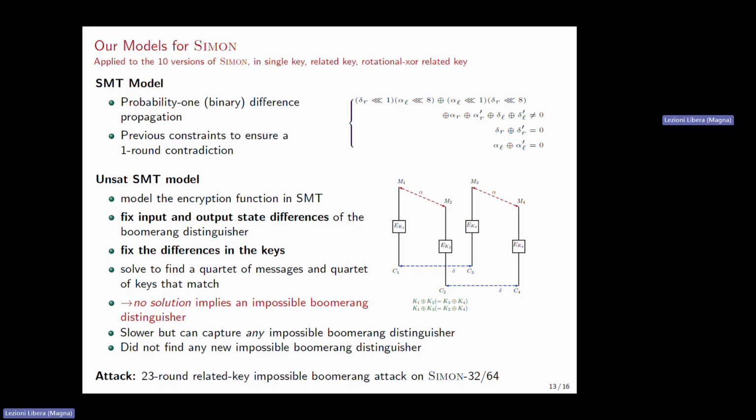So you mean in the unsat model? The unsat model, yeah. So in the unsat model, this is not propagation of difference, this is just encryption. I see. Yeah, I wanted to confirm with you. This is modeling the circuit 4 times, right? Yes, 4 times, and then you fix the difference. But I'm talking about another approach. What if we model the propagation of difference forward and backward, just normally, and fix input-output difference.